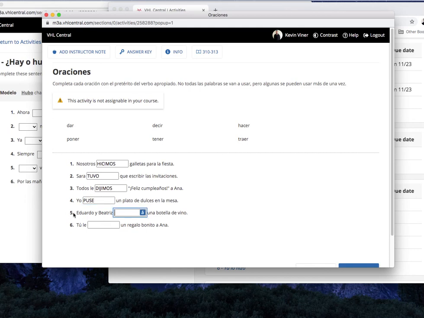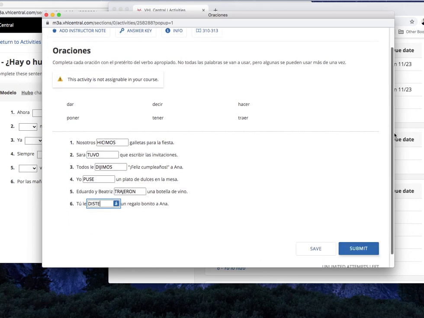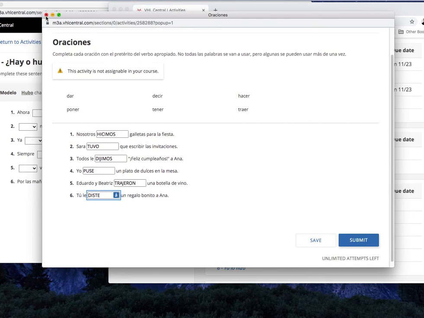Okay. 5. Eduardo y Beatriz blank una botella de vino. Pause. And we're back. And we were right up here because this one has to be trajeron, right? They brought a bottle of wine. So we were correct in using hicimos in number 1. Okay, número 6, last one. Tú le blank un regalo bonito a Ana. Pause. And we're back. Here would be diste. Right, you gave a nice gift to Ana. All right, muy bien. Excelente.